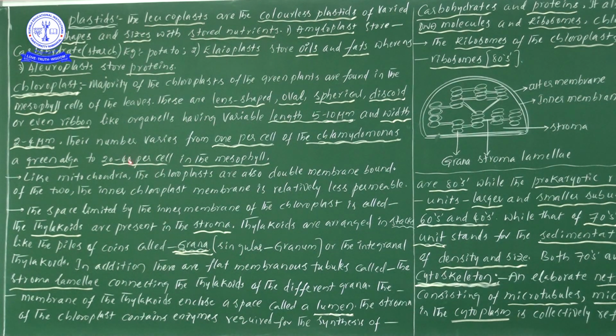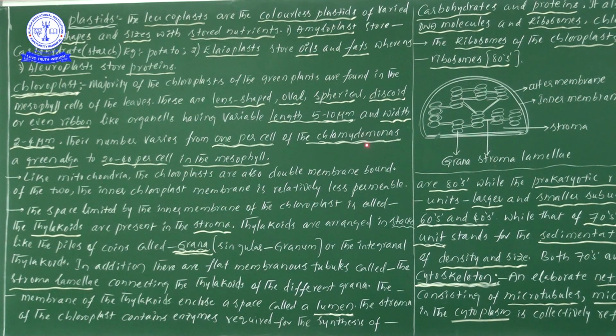Did you understand? Number point of view, even in mitochondria, the number varies based on the physiological metabolic activities. Likewise in chloroplast also. Suppose you take the green alga Chlamydomonas, which you are learning in the plant kingdom chapter for your slip test.